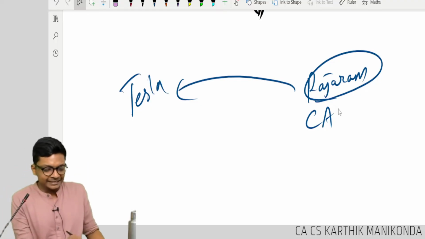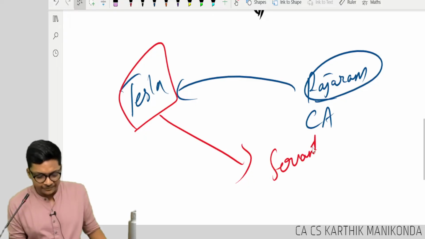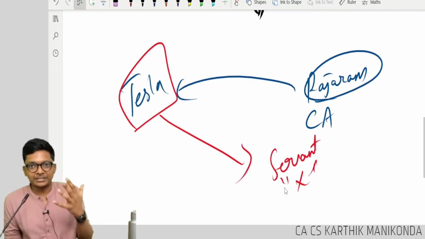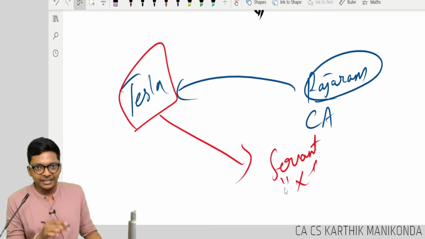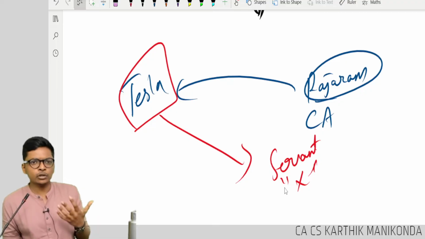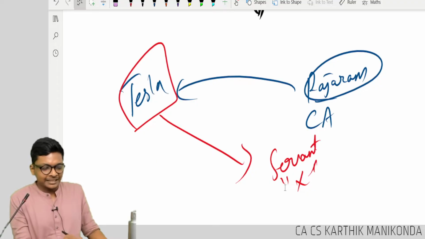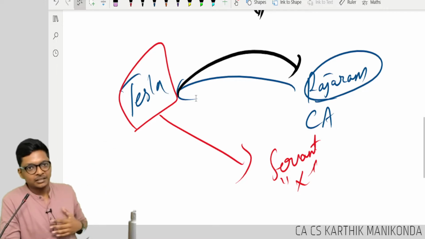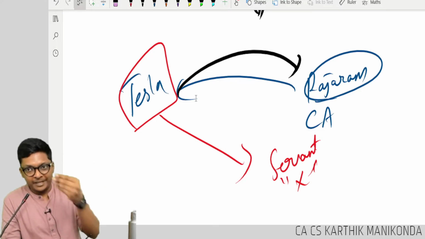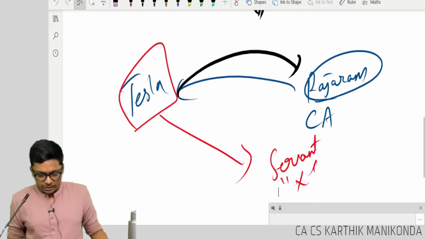Okay. In Tesla, there is a servant who's cleaning. Some person, a servant who's coming every day and cleaning the place. Is that servant covered in this standard? Yes or no? Some of you yes, some of you no. Okay. Next, let's say Tesla company is giving daily tea, coffee for this Rajaram and this servant. Is that employee benefit given to them covered in the standard? Yes or no? Keep that in your mind.